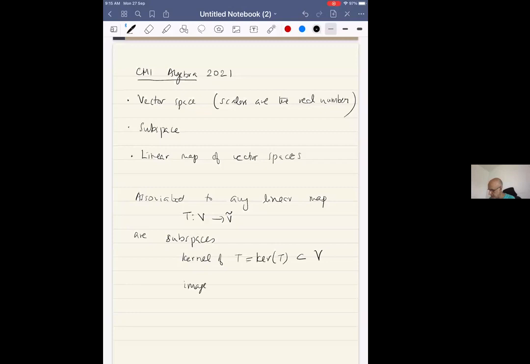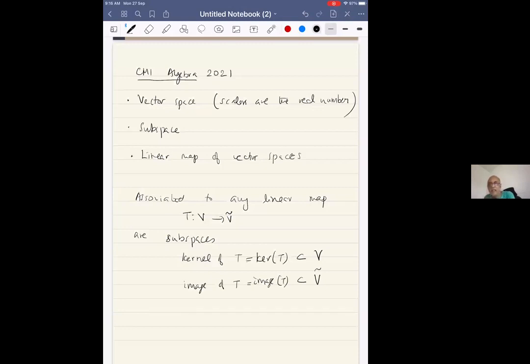And the second is the image of T, which I sometimes denote Im T and sometimes image T. I think in the notes I just call it image T. This is a subspace of the second vector space.